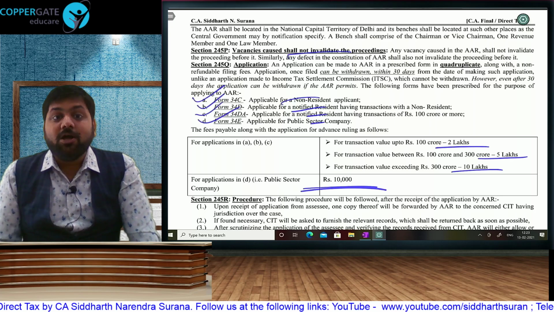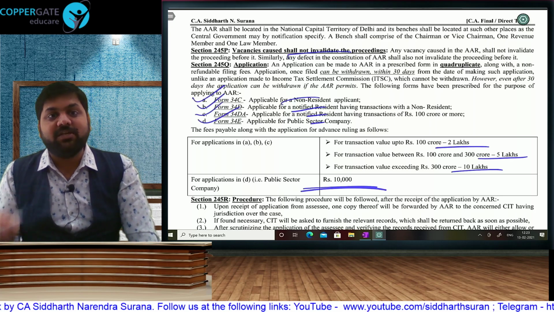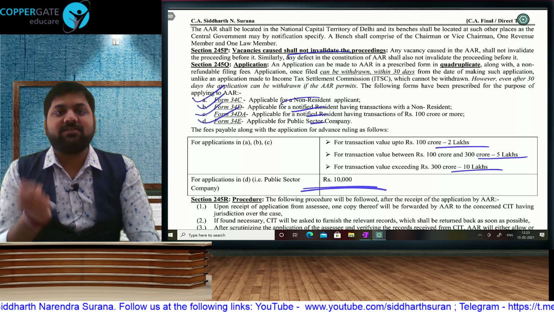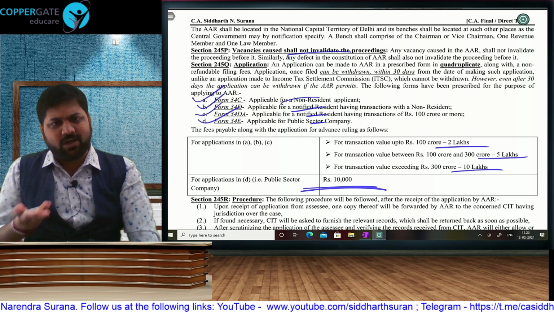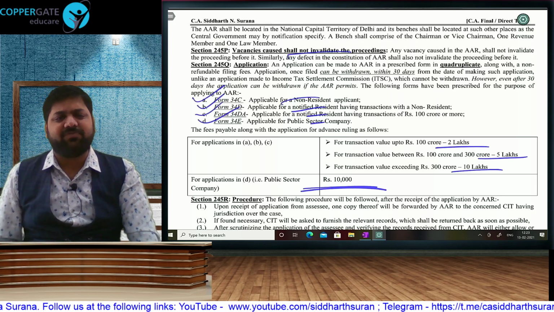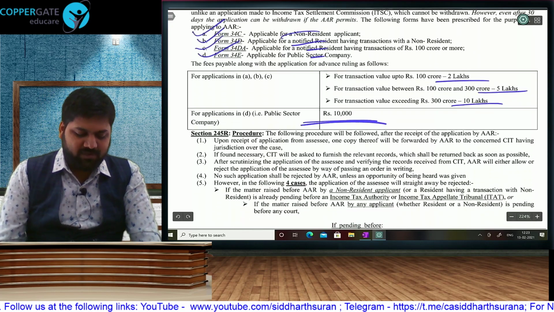And here there is no criminal investigation, no evasion. You have not even done the transaction. So where is the question of any evasion or anything? It's okay, you withdraw your application, we are happy, we will keep the fees. We will not give you your money back; it is non-refundable.